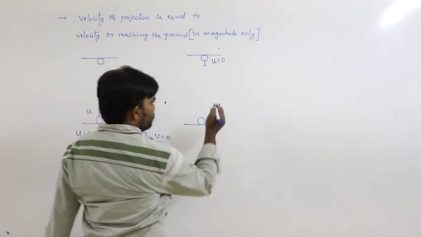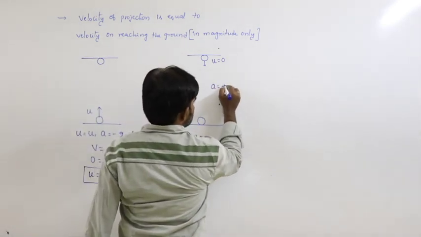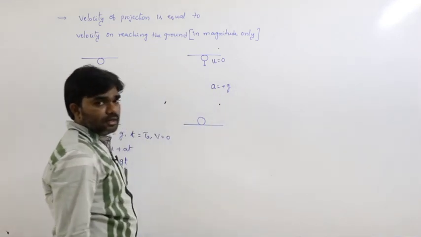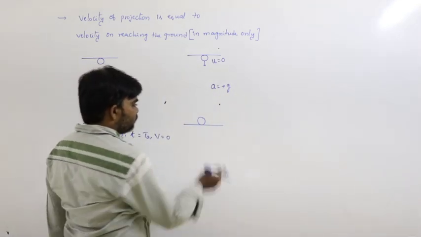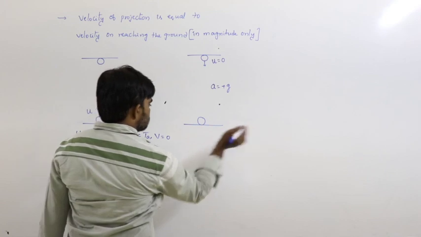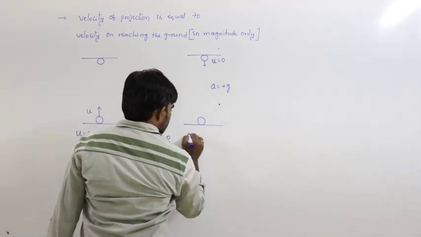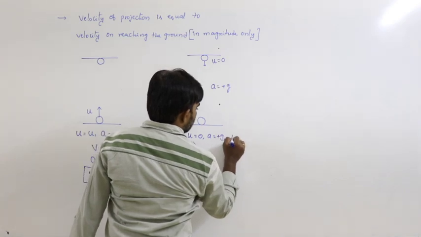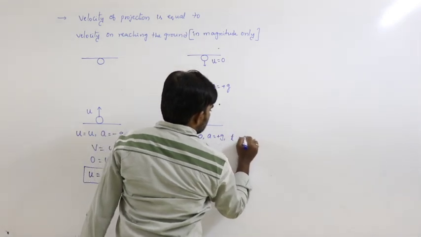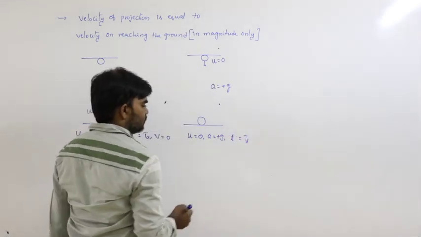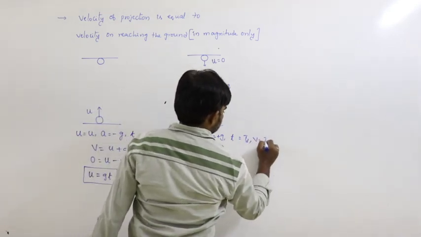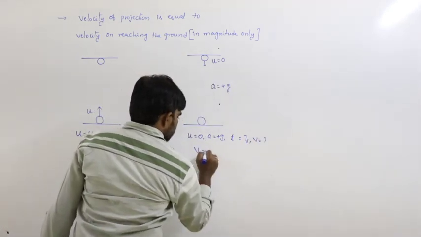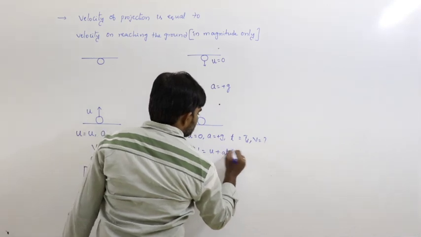Initial velocity is 0 and acceleration is plus g. And finally the body reaches the ground. So, that means we have initial velocity 0, acceleration plus g and time considered as time of descent, and final velocity. From the equation again v is equal to u plus at.